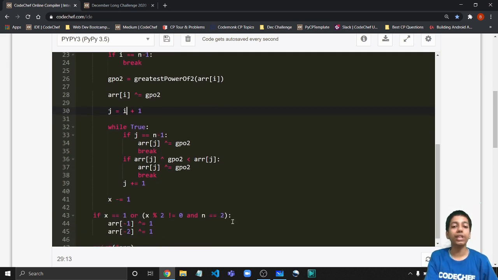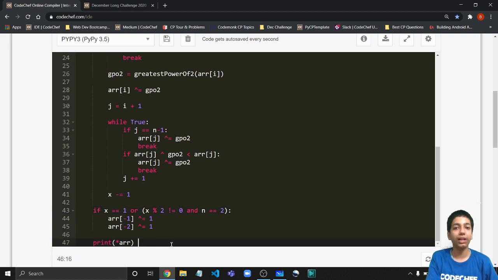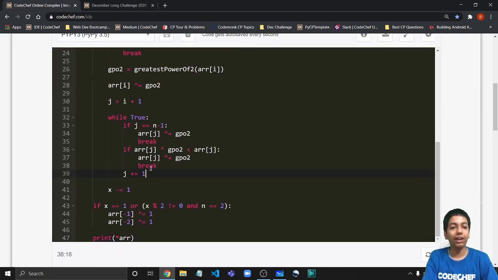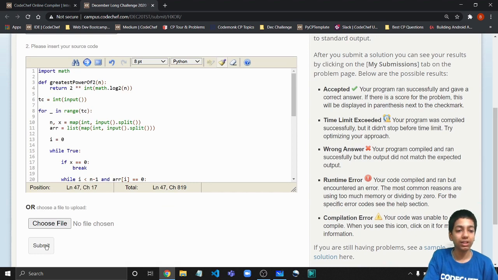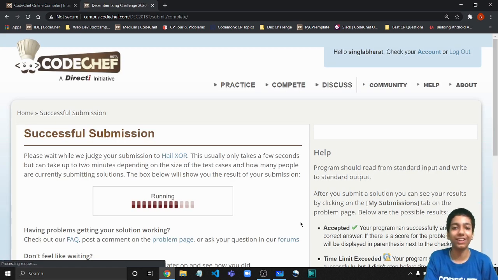Finally, I'm going to check that if x is equal to 1, right? If the remaining operations are 1, or x is odd and n is equal to 2, in that case, we have no choice but to XOR the last two elements with 1. Finally, print the values of the array, but again, no square brackets and those commas. So we need this star notation in Python. It looks fine. And now I've already copied the code and pasted it here on the submit tab. Now let's hit the submit button and hope for an easy.